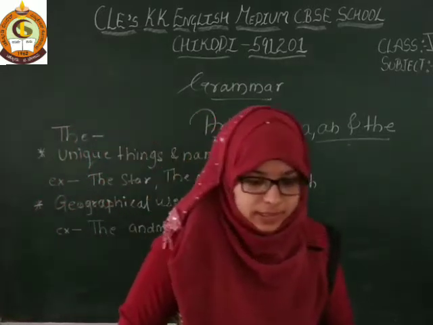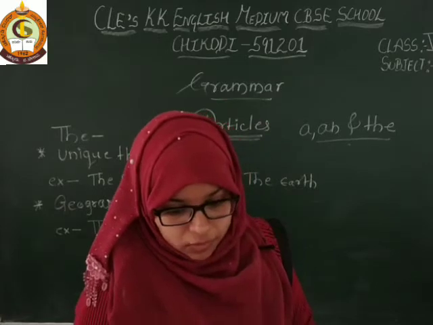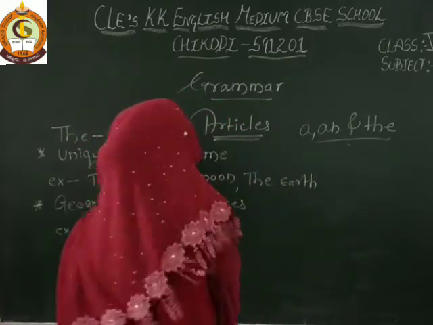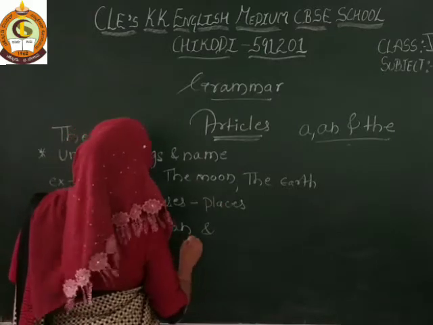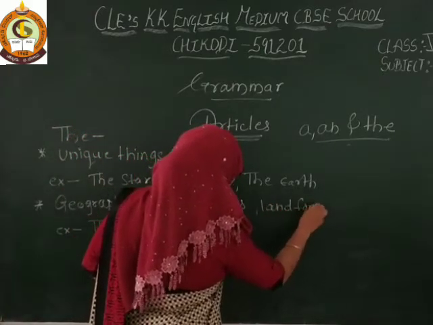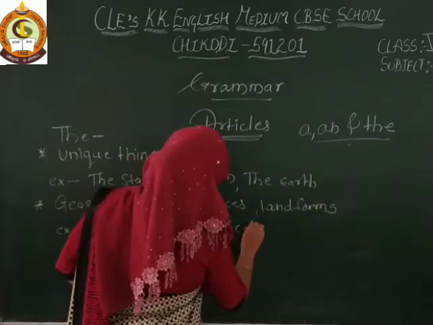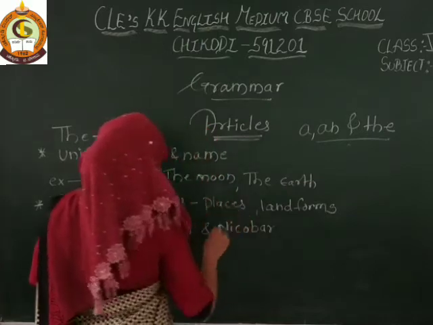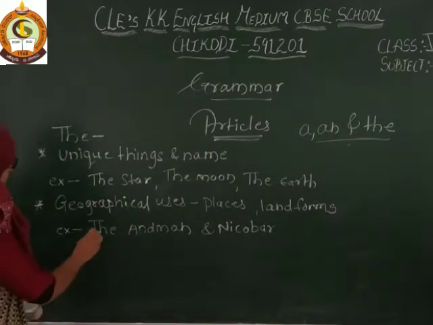You can see in your textbook there is an example: landforms, that is Andaman and Nicobar. The Maldives. For that you can use the. Got it?